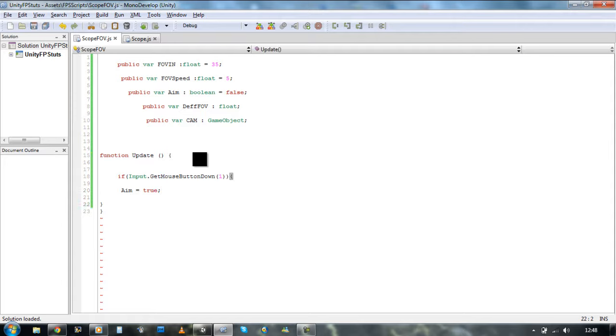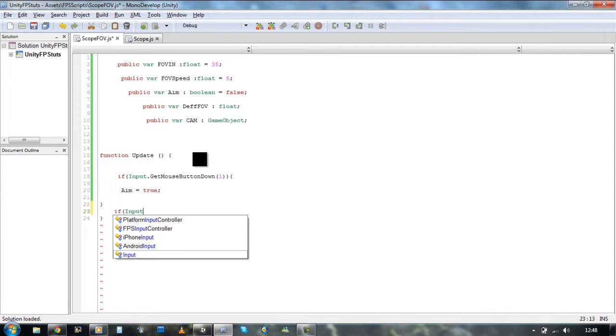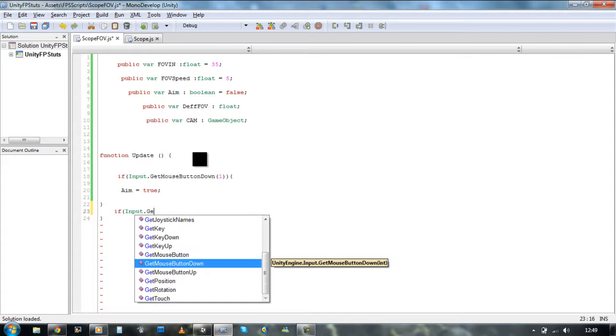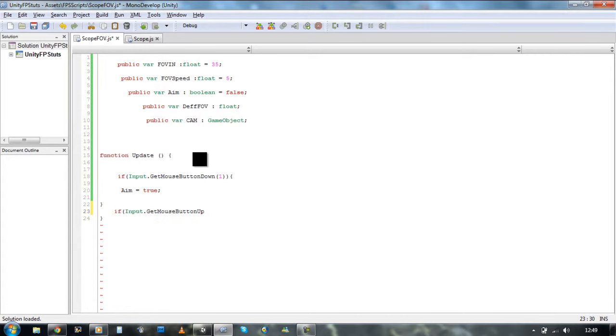Now we also want, if we release the mouse button, we want to set it back to false. So we go down here, put another if statement. If Input.GetMouseButtonUp(1), we're gonna set it back to false.